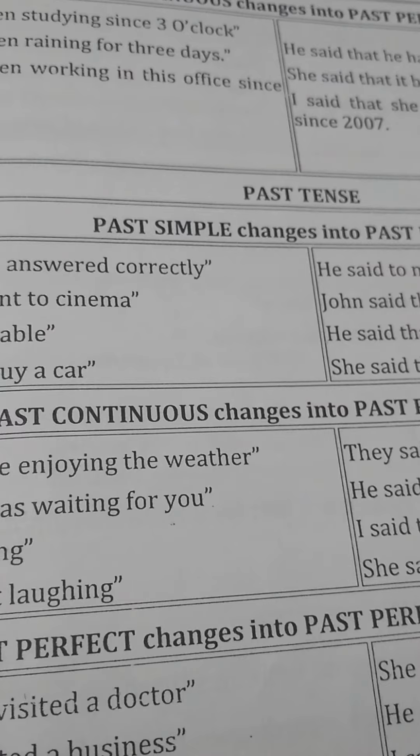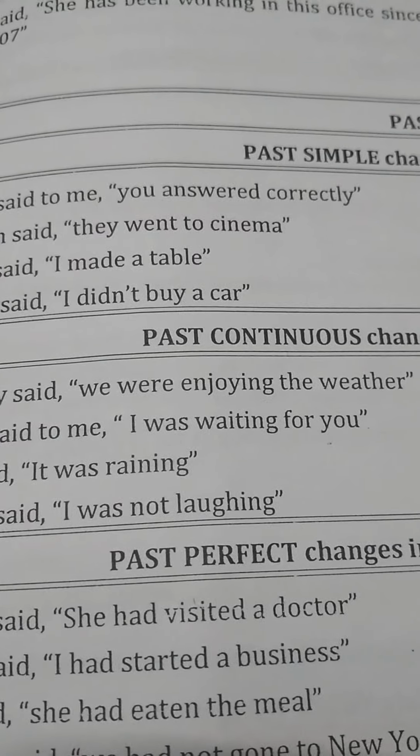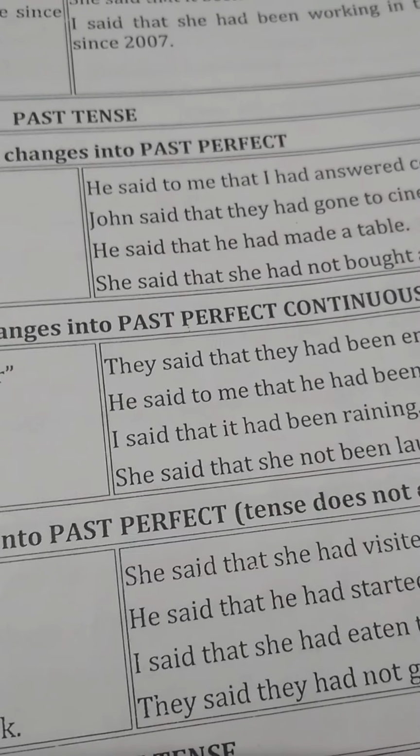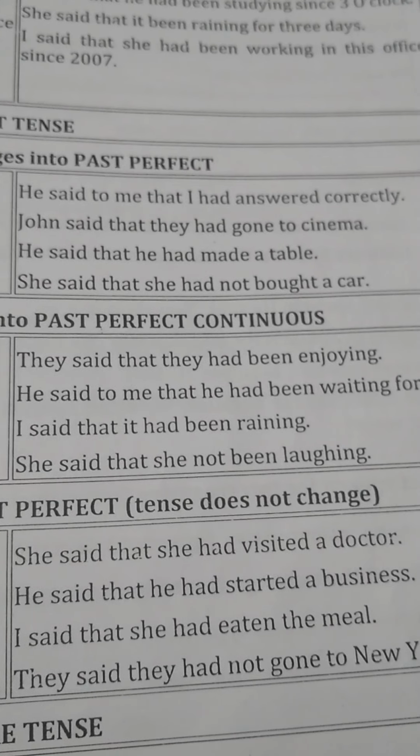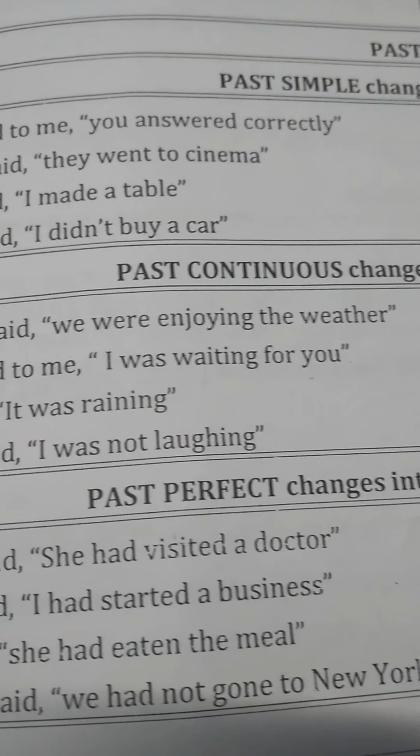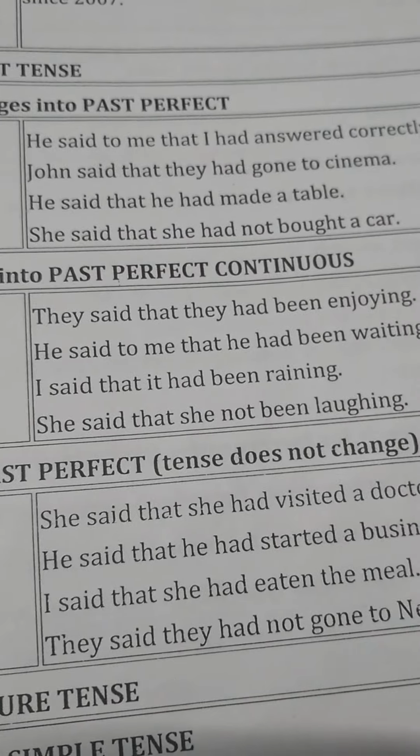Now past tense, simple past tense. So simple past tense converts into past perfect. Like he said to me, "You answered correctly." So here he said to me that I had answered correctly. Clear? So this sentence converts into past perfect tense. Then he said, "I made a table." He said that he had made a table. So here it's converted into past perfect tense.